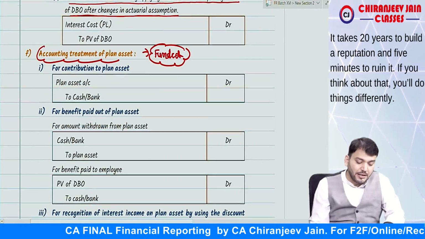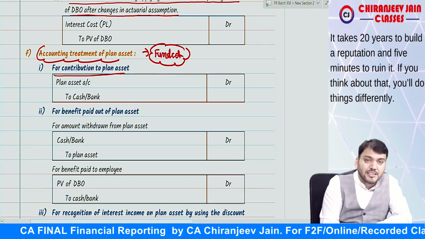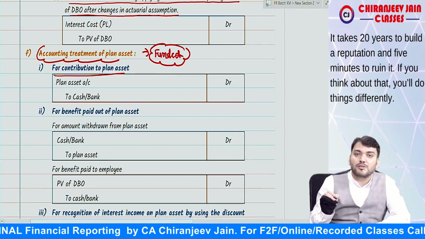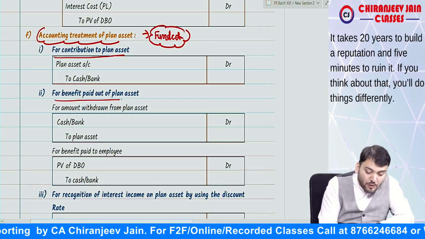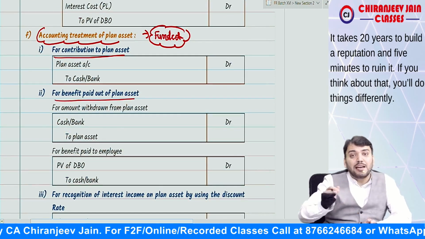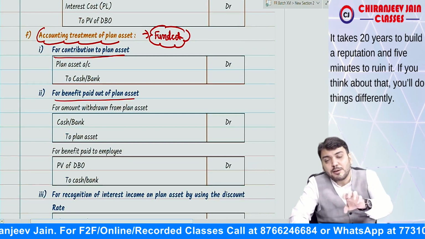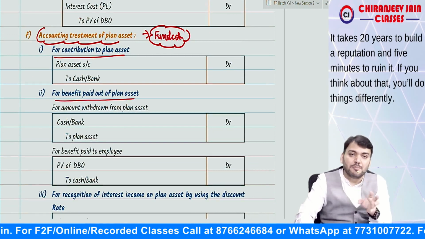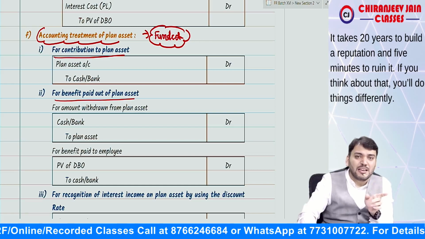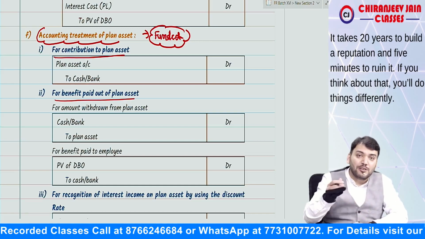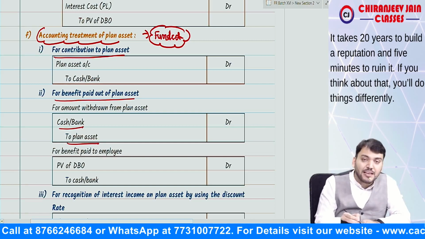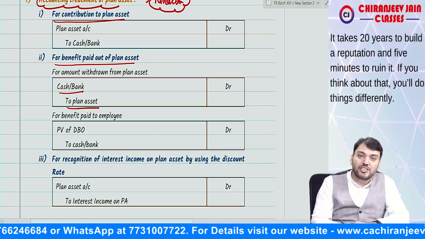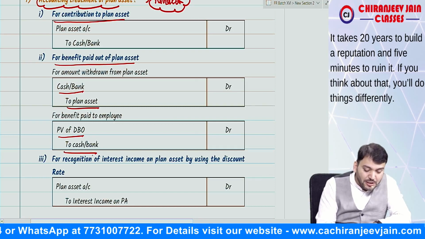So what is the journal entry? For contribution to plan asset, the journal entry is plan asset account debit to cash or bank. For benefit paid out of plan asset, first we withdraw some amount from plan asset and then pay the employee, so our defined benefit obligation will decrease. When you withdraw some amount from plan asset, the journal entry is cash or bank account debit to plan asset. And when we pay the employee, the journal entry is present value of DBO debit to cash or bank.